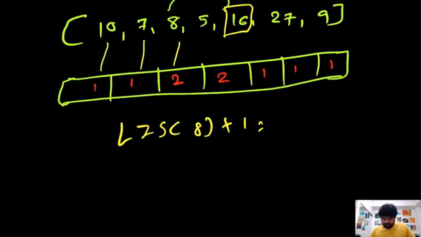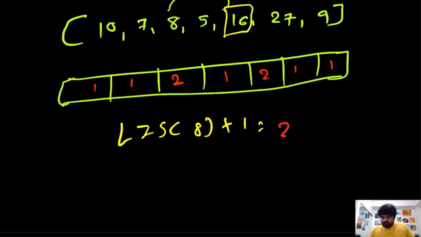okay, I made a mistake. I think this is 1 that represents 5, and the value for 16 is actually over here, so I'll just write it down. So LIS of 8 plus 1 is actually 2 plus 1, which is 3, which is greater than whatever the longest increasing substring we have so far. So which means we can update this value. So over here the longest we have found so far is actually 3.